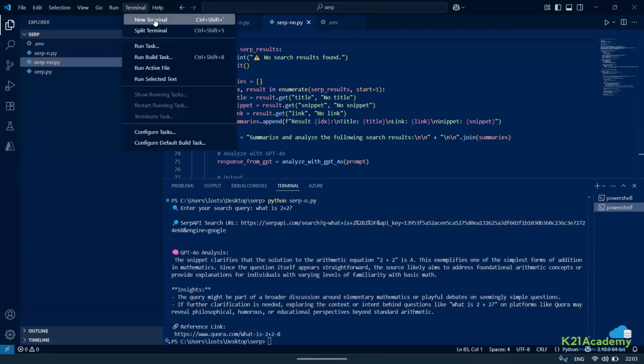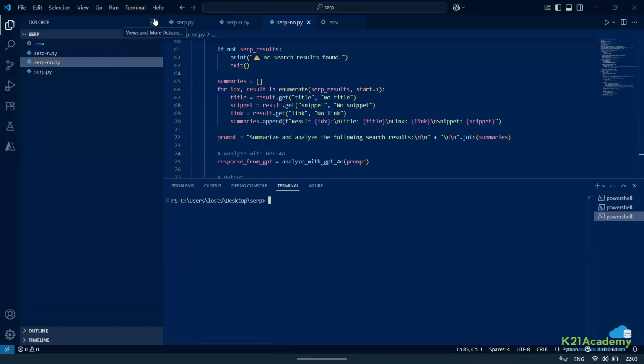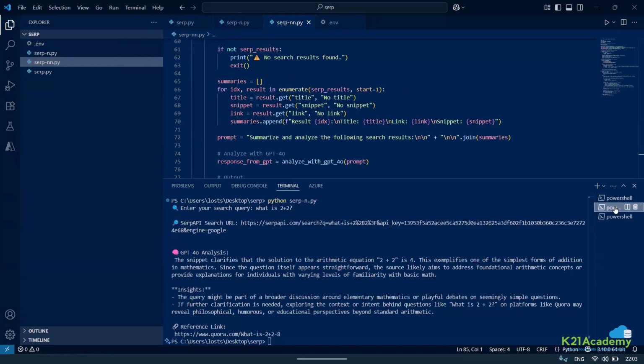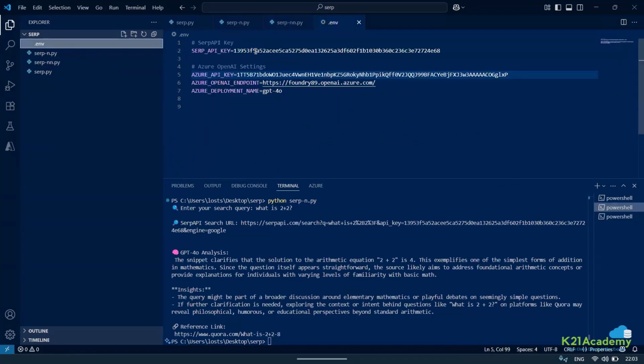One question, sir. Are you using the key and endpoint here for the SERP also? Yeah, I'm using the key of the SERP. Can you see? I have a key. You also can get a key for free.